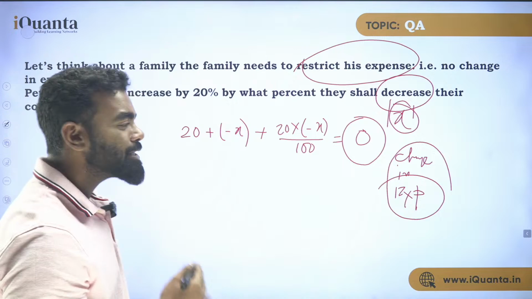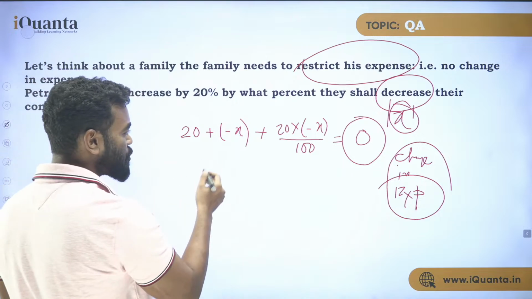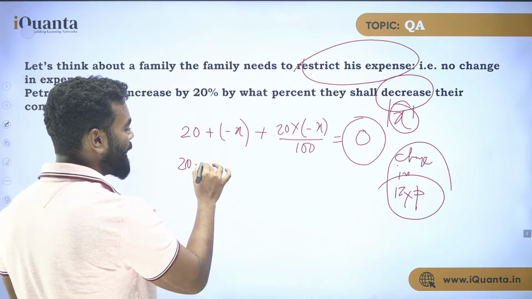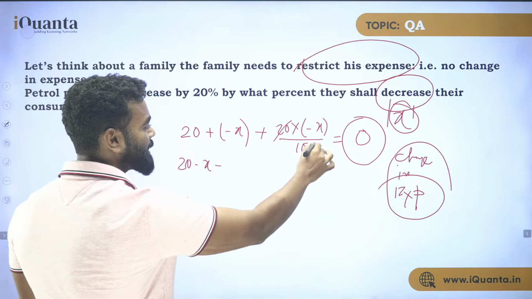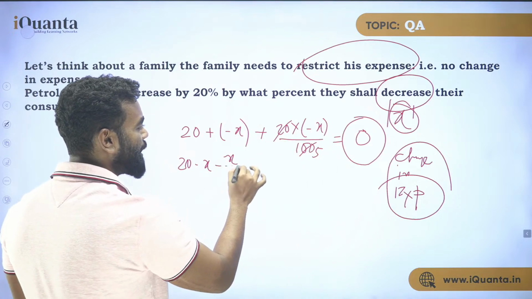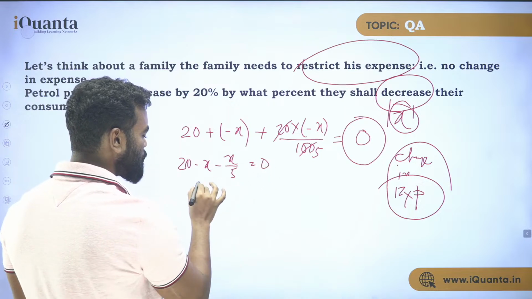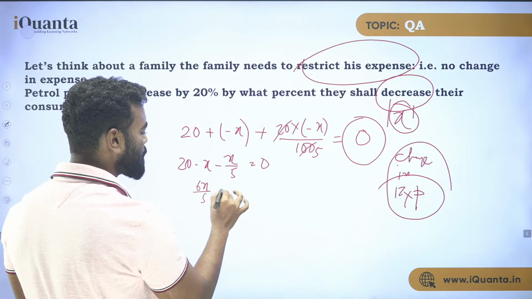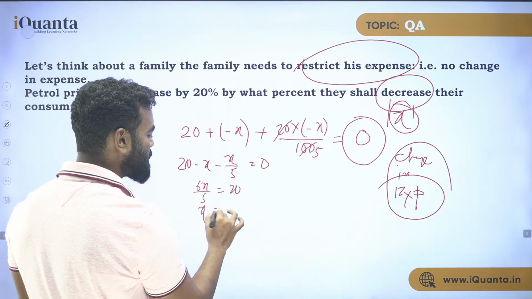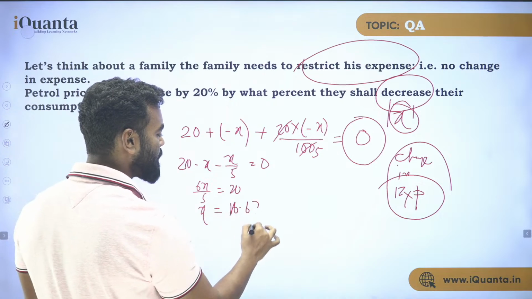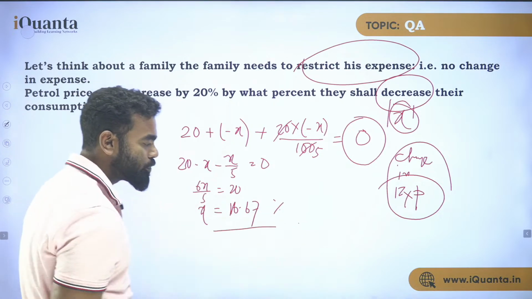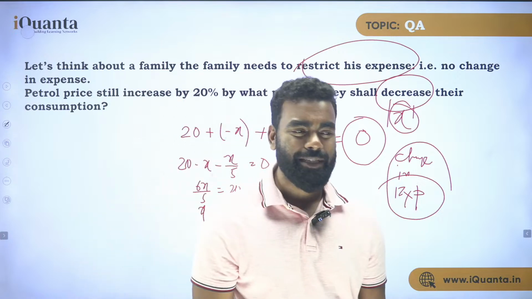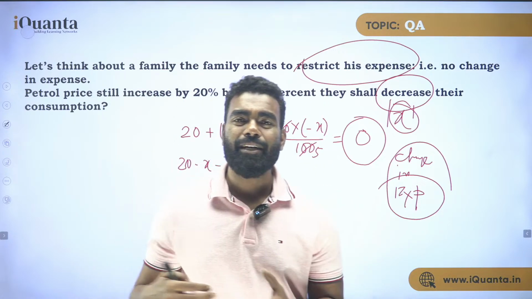Now if I solve this from here, my answer will be 20 minus x, minus x upon 5 is equal to 0. So 6x upon 5 equals 20. So what is x? That is 16.67. So this is the answer. What is the answer? 16.67%.